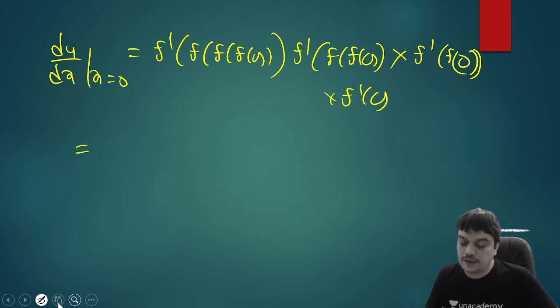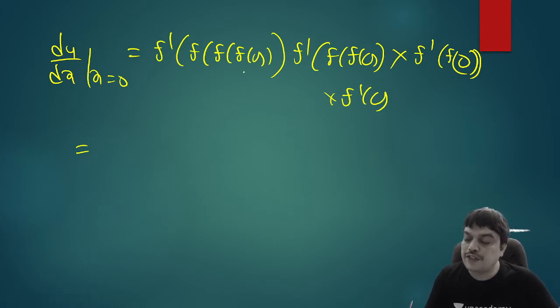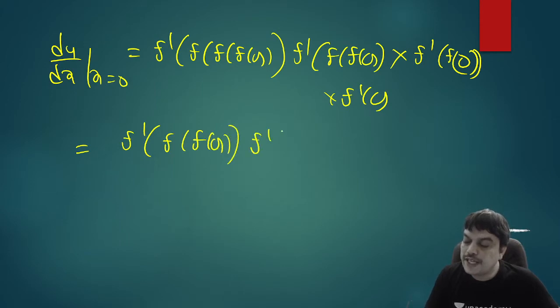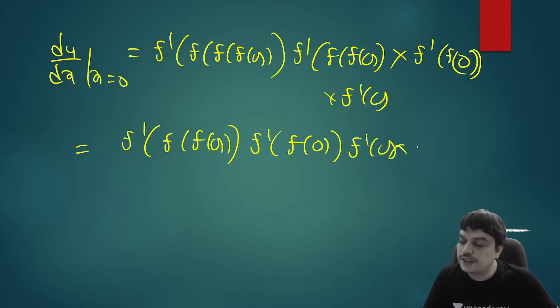So now you can see that already they have given us f of 0 is 0 and f dash of 0 is 2. So if you put f of 0 as 0, it will become f dash of f of 0 into f dash of f of 0, which is again f dash of 0 into f dash of 0, given as 2.